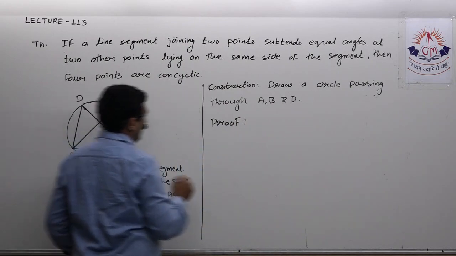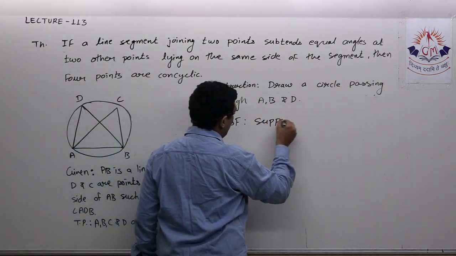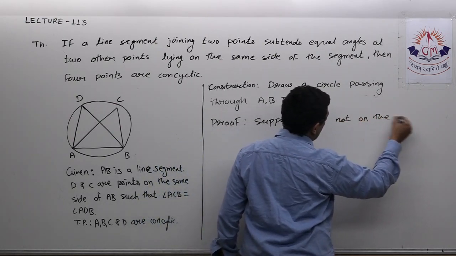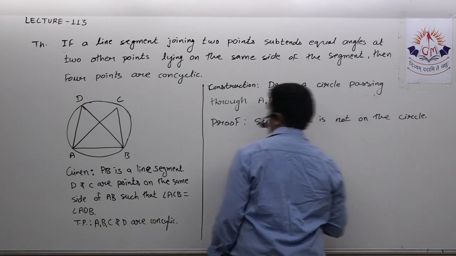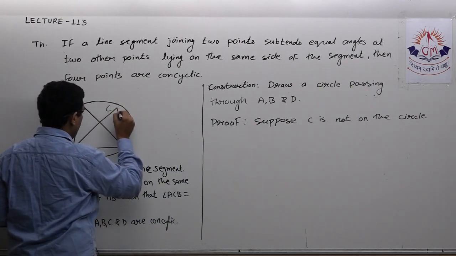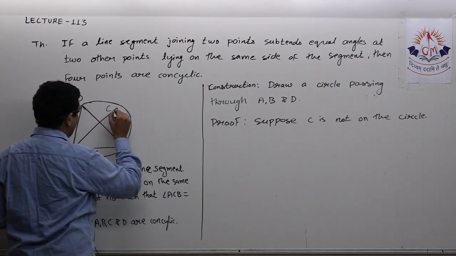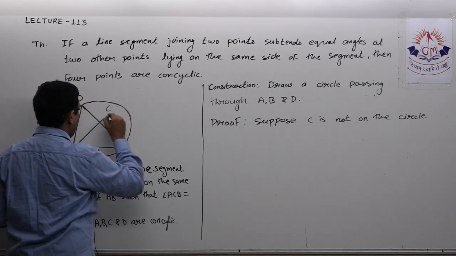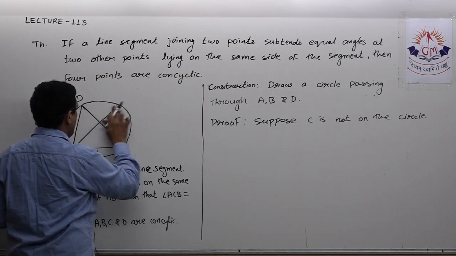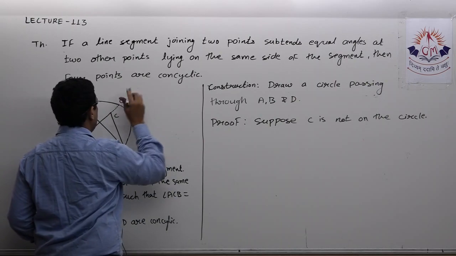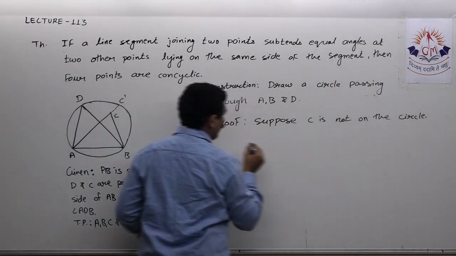Suppose C is not on the circle. Now I can say, produce AC.